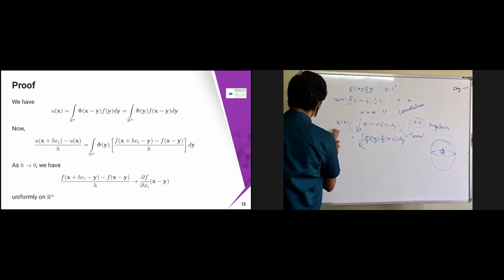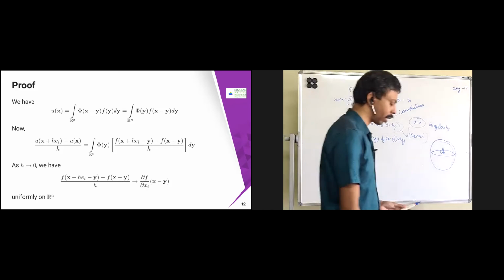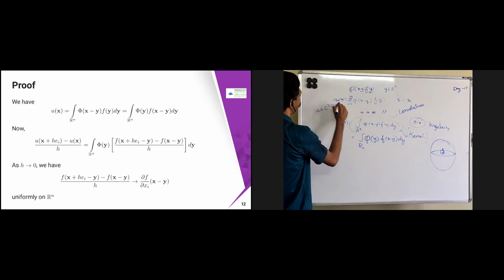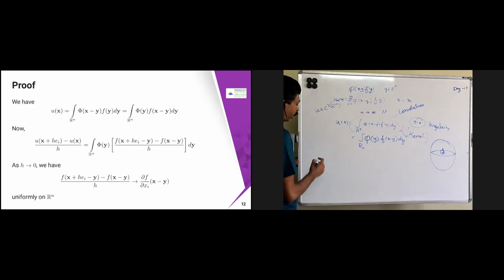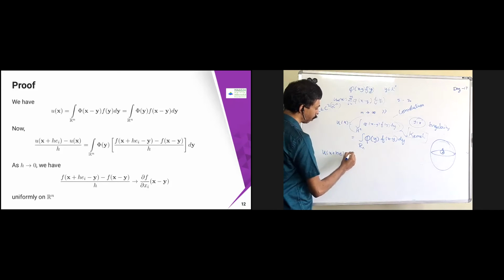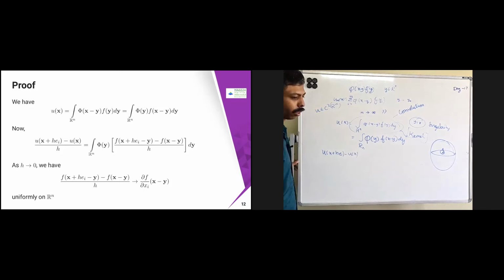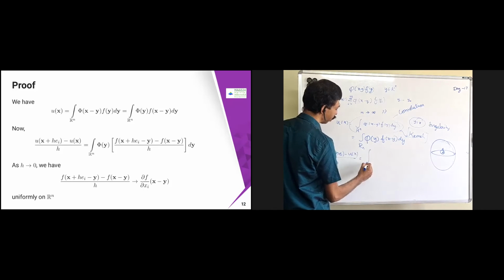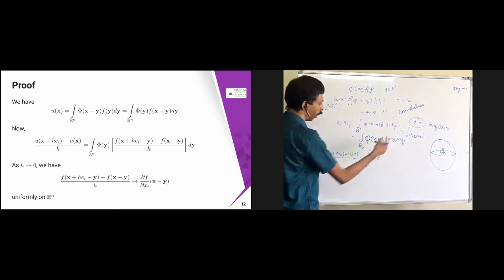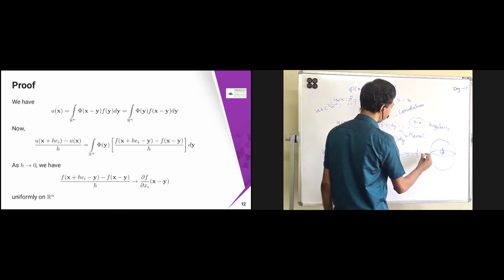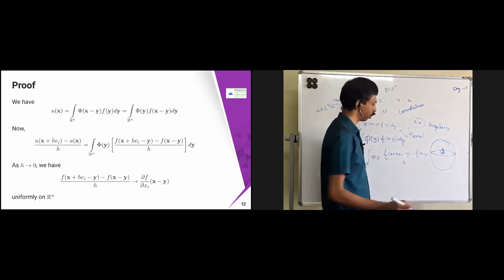Now the first condition we are trying to prove is that u belongs to C^2(R^n). For that, first I have to take the derivative. So I'm finding u of x plus h e_i minus u of x, divided by h, where h is not equal to 0. Then this is going to be the integral over R^n of Π of y, and x is sitting over here, so I can write it as f of x plus h e_i minus y, minus f of x minus y, divided by h, into dy.